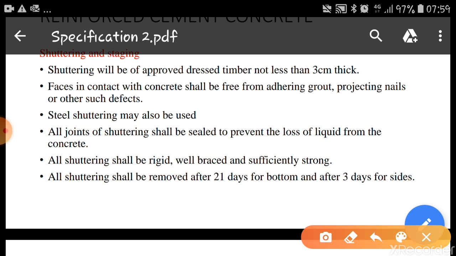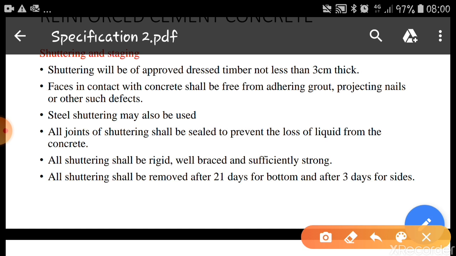will be used, because reinforced cement concrete is nothing but a mixture of cement, coarse aggregates, fine aggregates and water, and additionally we are adding reinforcement. So whatever specifications are required for reinforcement have to be added. Along with that, we require centering and shuttering, because reinforced cement concrete may be used for columns, beams, or slabs. In those cases, we need to provide shuttering and centering, which will be of wood or steel.